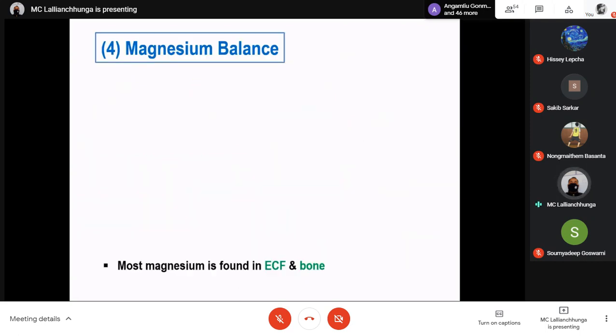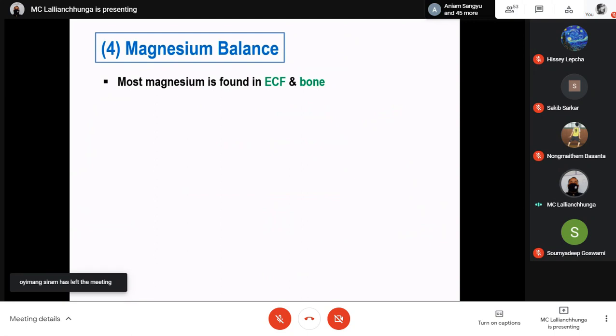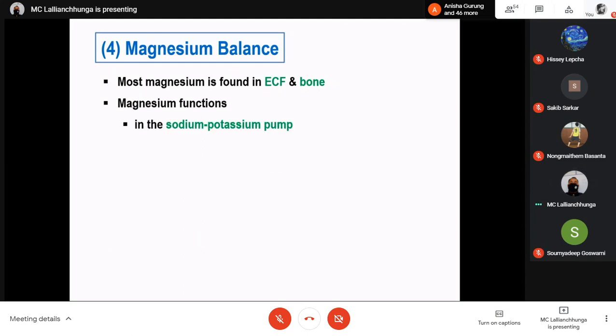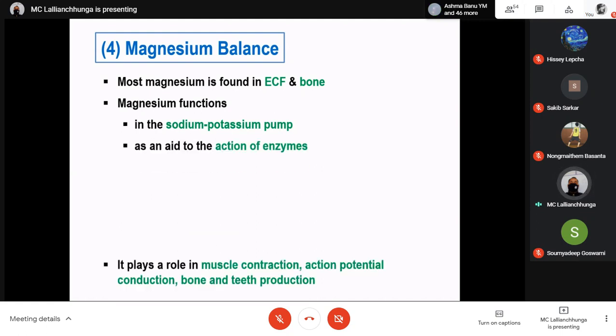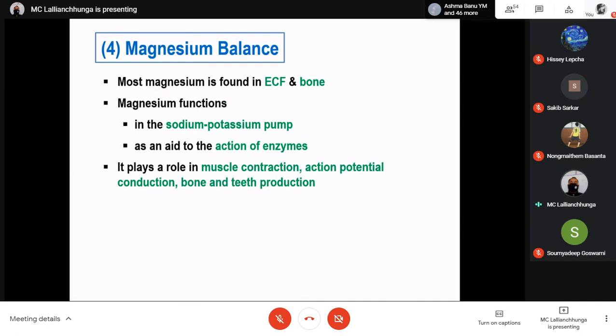What about magnesium? Most magnesium is found in the extracellular fluid and bone. What are the functions? They are important in maintaining the sodium-potassium pump, as an aid to actions of enzymes. It plays a role in muscle contraction, action potential conduction, bone and teeth production, as well as blood clotting.